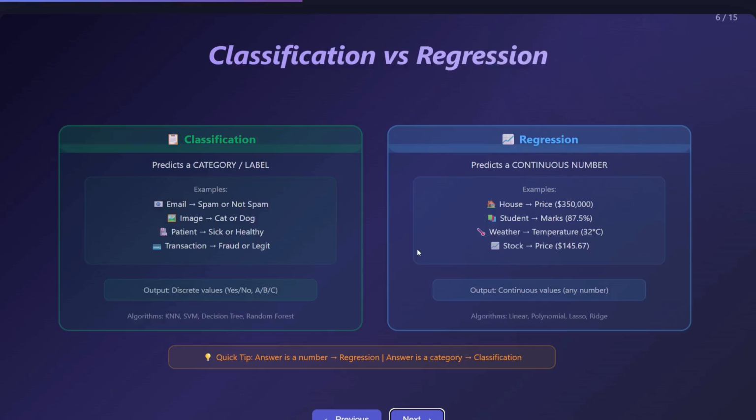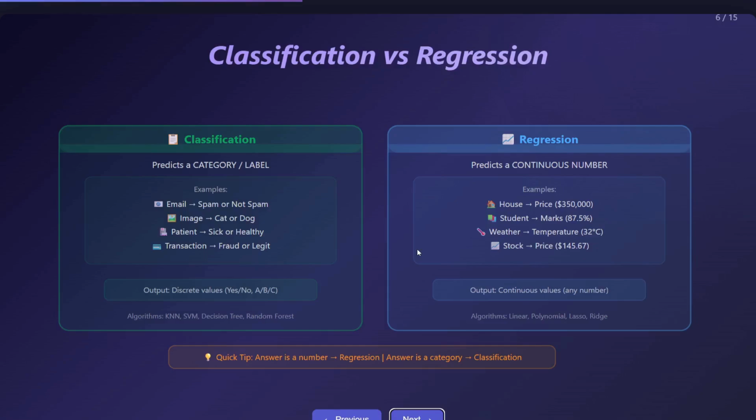For example, is this email spam or not? That comes under classification. Is this patient sick or healthy? That again is classification. Whether this transaction is fraud or legit, again we are just choosing a category, so that is classification.